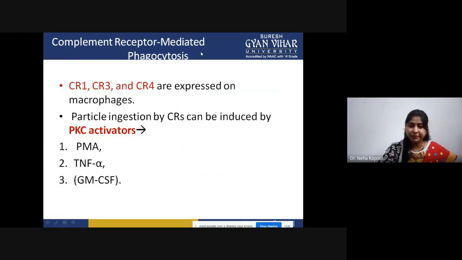Now is complement receptor mediated. In this, there are three types of receptors, CR1, 3, and 4, that are expressed on the macrophages. The particle ingestion is triggered by the complement receptors, and it can also be induced by some protein kinase C activators, for example PMA, tumor necrosis factor alpha, or some growth factor mediated factors.